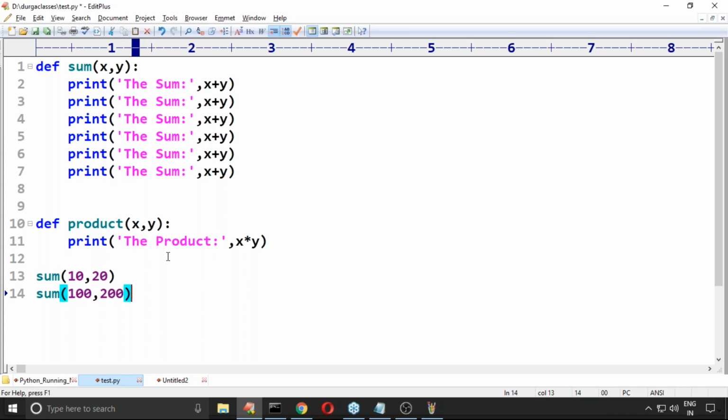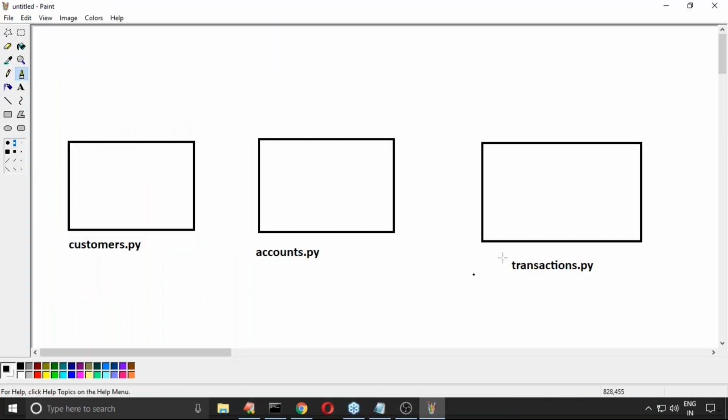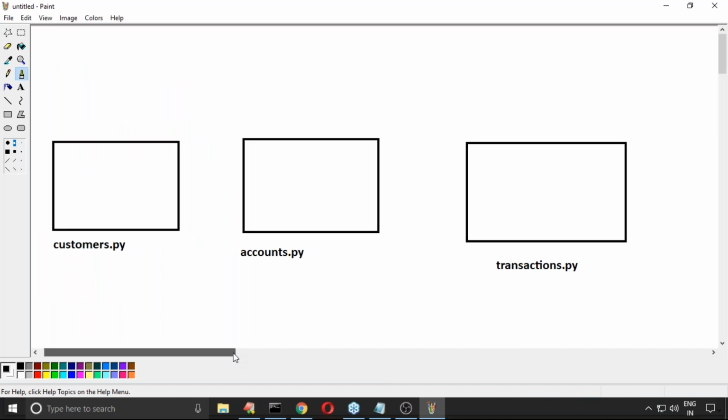Okay. Now, just observe code reusability, the biggest advantage of the functions concept. My question here is, in my Python program, how many files can we write? Any number of files, any number of source files. This is one source file, this is one source file. There are some functions required here, and the same functions are required here also.